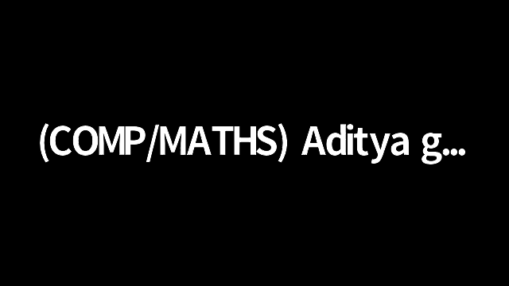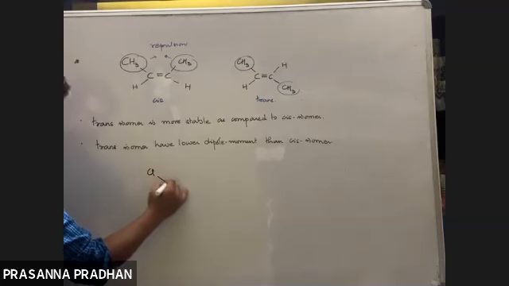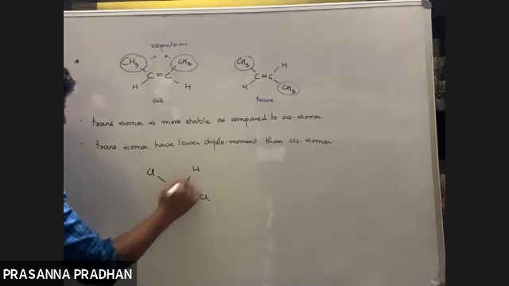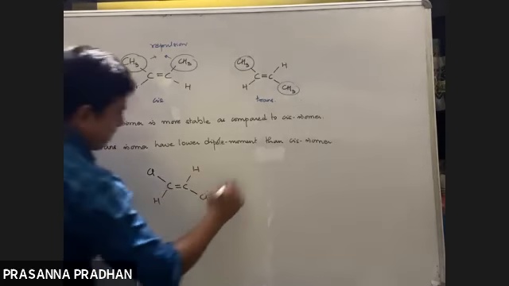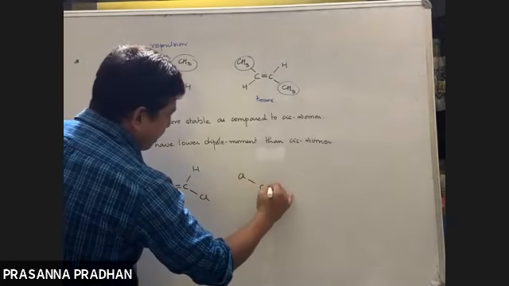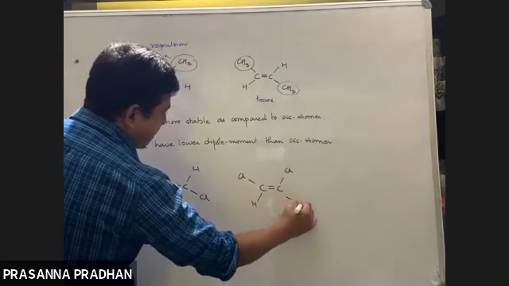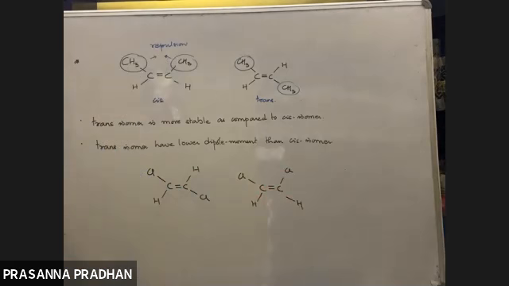For example, I think we have done it in detail before as well. So I'm drawing two isomers again, cis and trans. Now we know dipole moment is a vector quantity. It has both magnitude and direction.